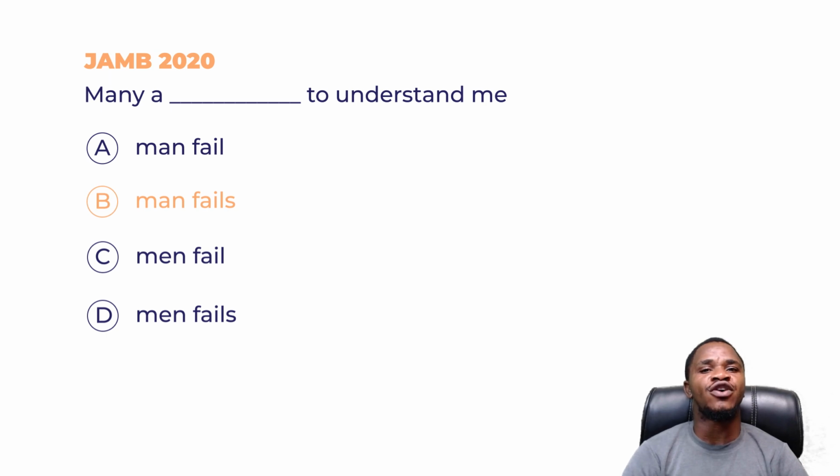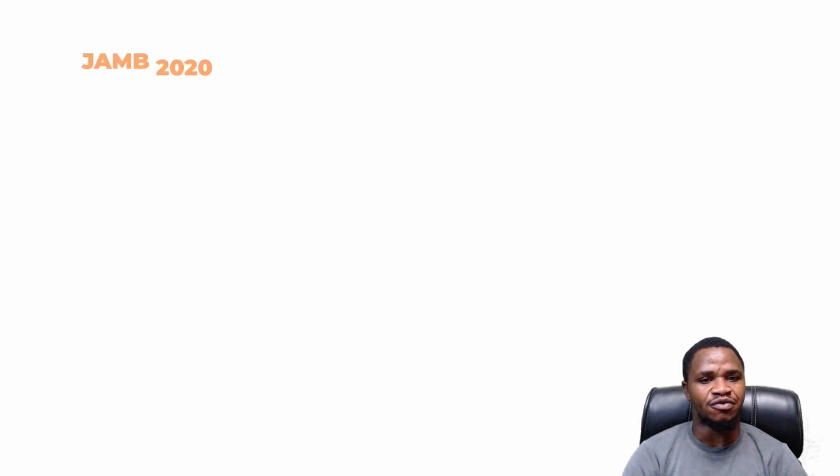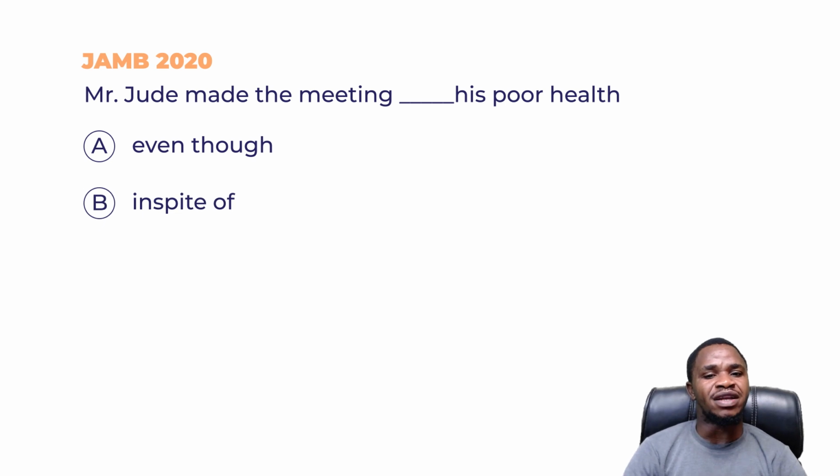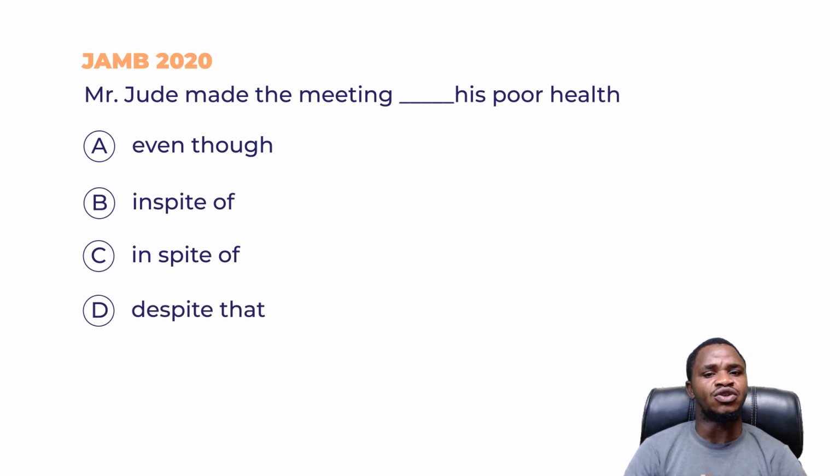So let's move on to question 2, and I read. Mr. Jude made the meeting dash his poor health. A. Mr. Jude made the meeting even though his poor health. B. Mr. Jude made the meeting in spite of his poor health. C. Mr. Jude made the meeting in spite of his poor health. And D. Mr. Jude made the meeting despite that his poor health.